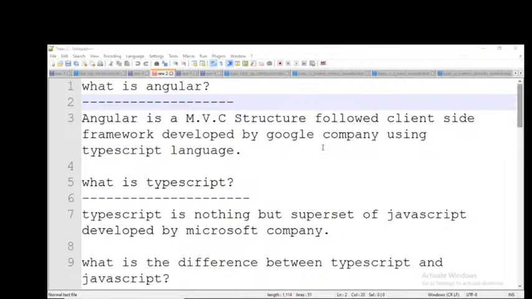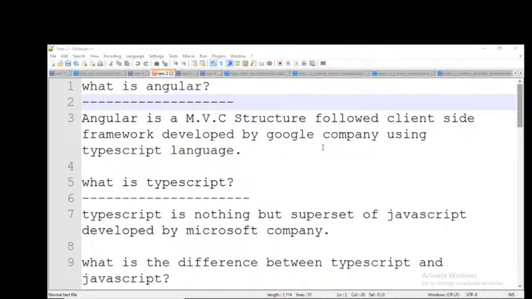So like that, which language have they used? The TypeScript language. So we need to know about TypeScript. That's why in this course I will discuss TypeScript also, maybe tomorrow or the day after tomorrow onwards. Okay, everybody? So what is TypeScript? TypeScript is nothing but a superset of JavaScript developed by Microsoft.